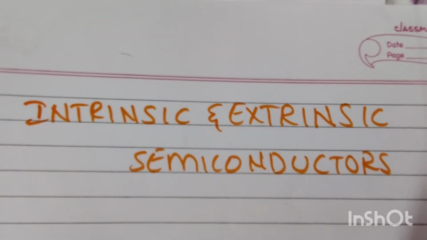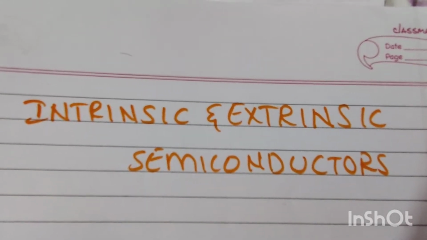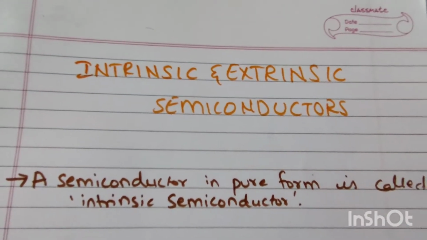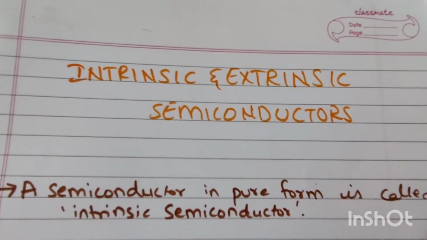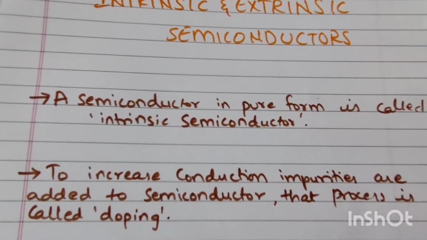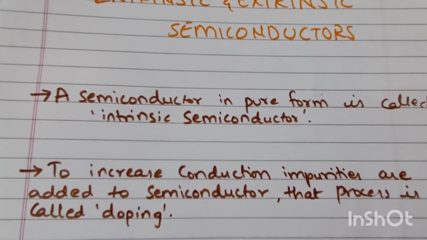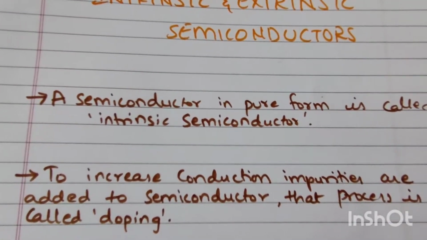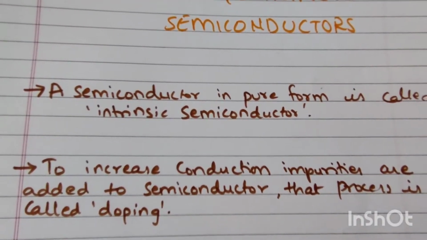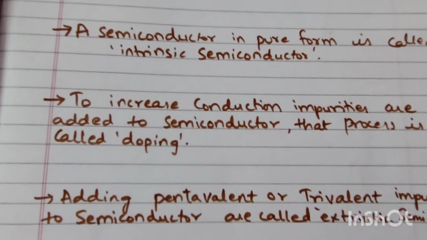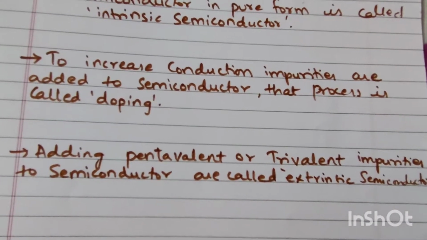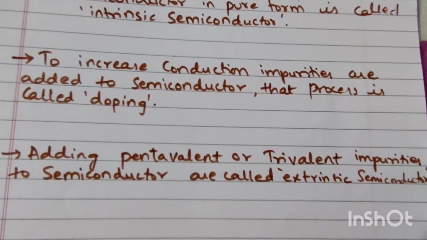Hi everyone. The next topic is about intrinsic and extrinsic semiconductors. What is meant by an intrinsic semiconductor is any semiconductor in its pure form. To increase the conduction process in these semiconductors, we add some impurities to it. That process of adding impurities is called doping. If you add pentavalent or trivalent impurities to semiconductors, those semiconductors are called